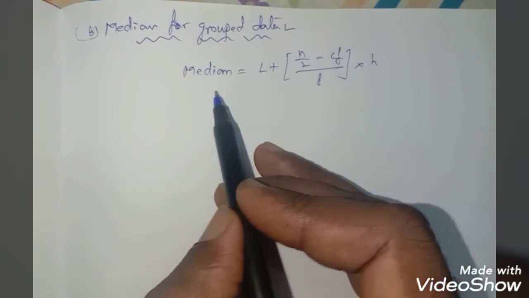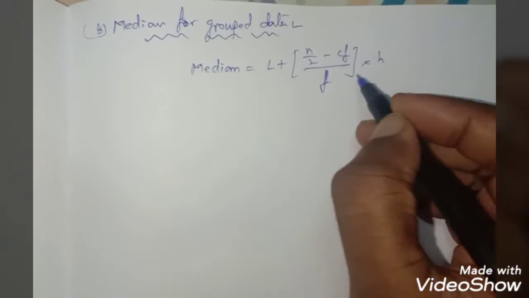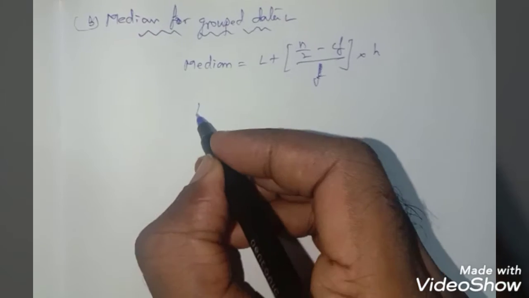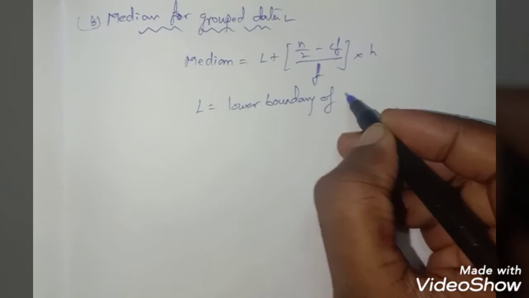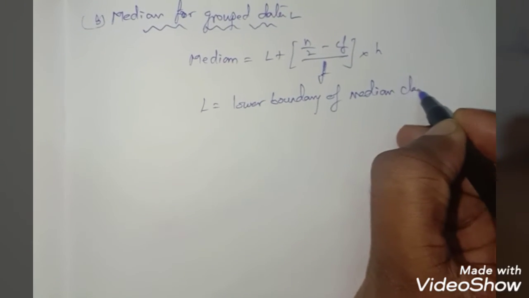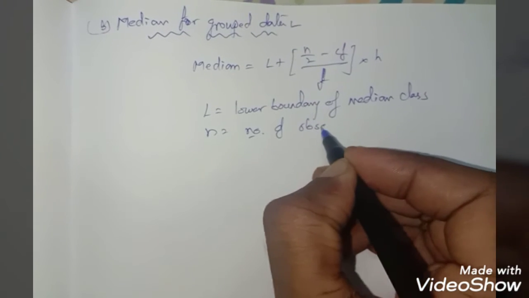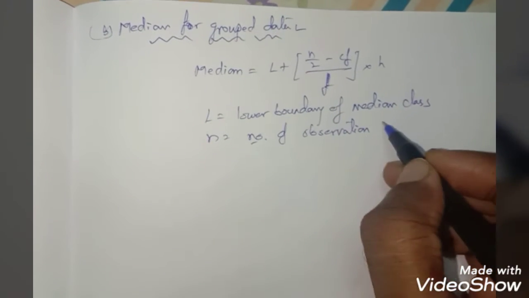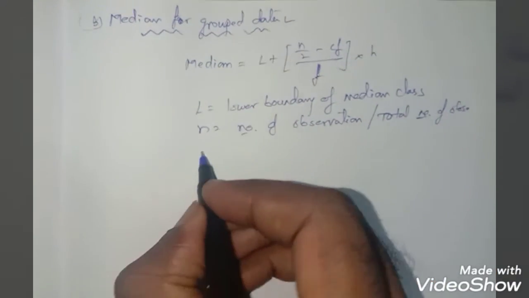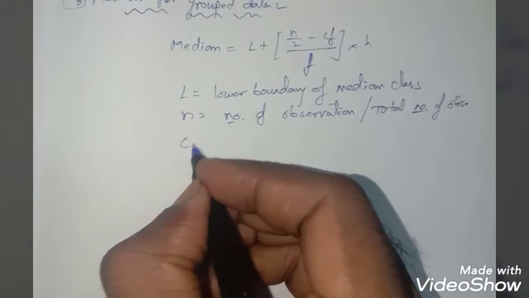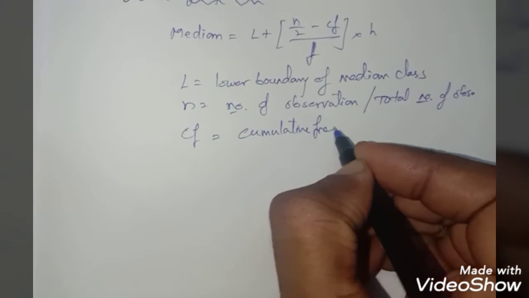In the median for grouped data, your formula is median is equal to L plus n by 2 minus CF divided by small f, into h, right? Now here L indicates the lower boundary of the median class. Here n is nothing but the number of observations, or we can write this as the total number of observations. Coming to our next one, CF. CF is nothing but the cumulative frequency